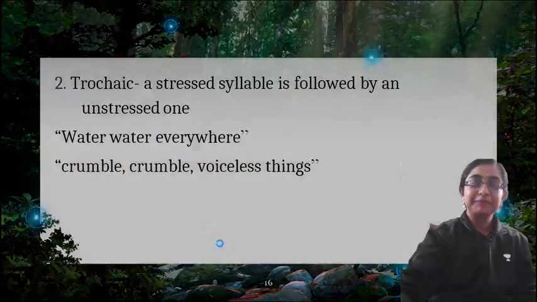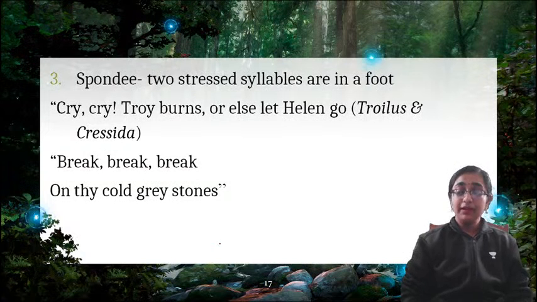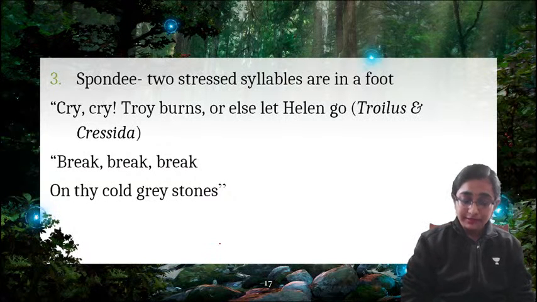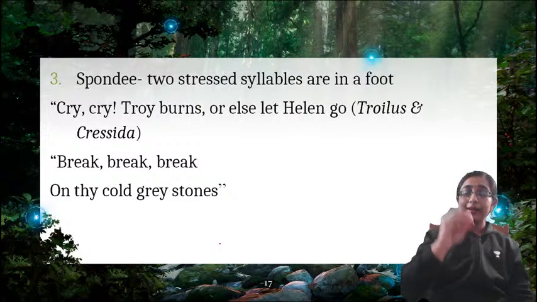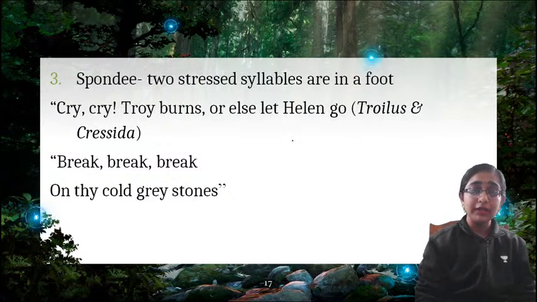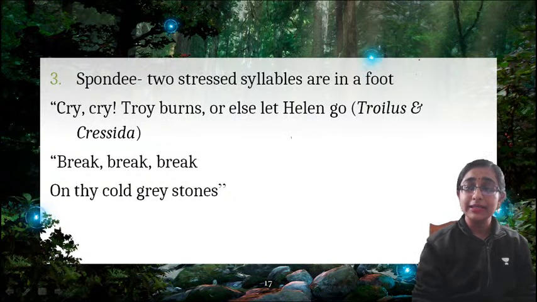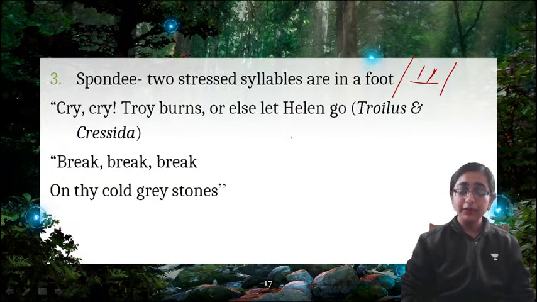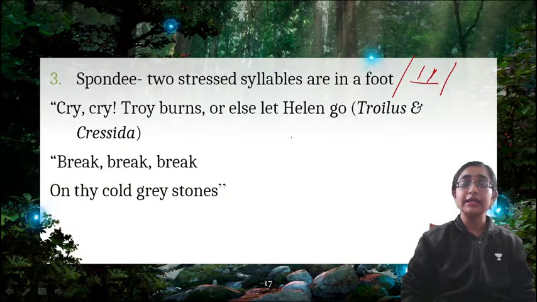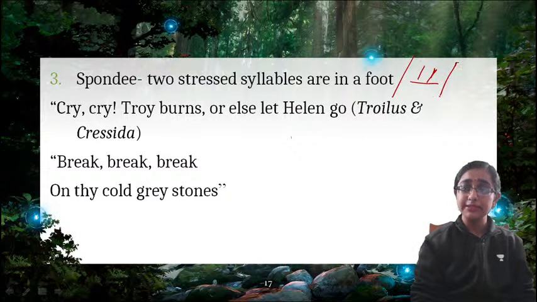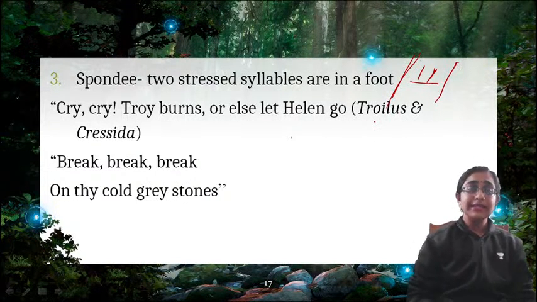Now, next is spondee. As I have told you, there are a number of exceptions regarding the rules of accents, right? So what is the general rule? That one accented syllable will be followed by an unaccented syllable. But what happens in spondee? There are two stressed syllables in a single foot. When two syllables are stressed, that is called spondee. There is no unstressed syllable, right? Two stressed syllables form a single foot. Now, what is the example?